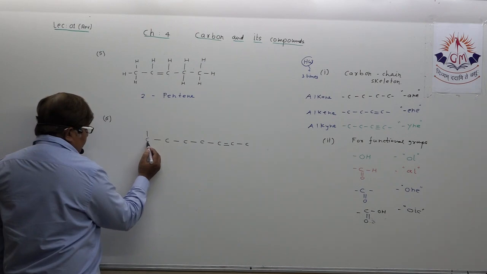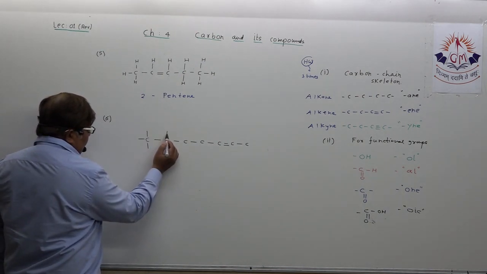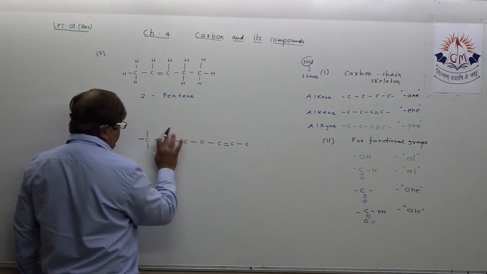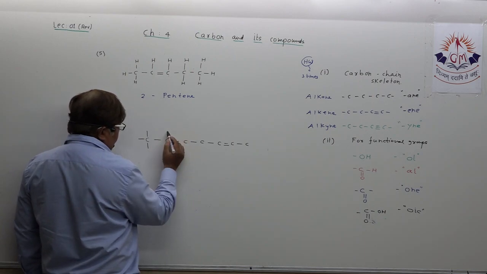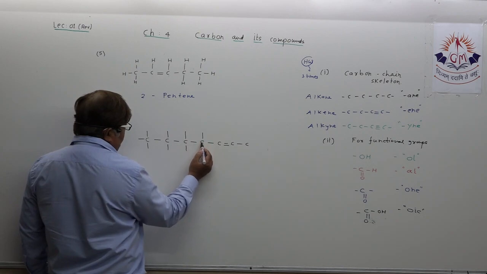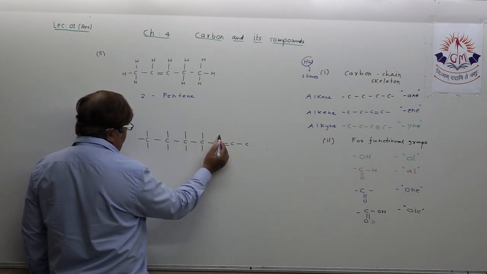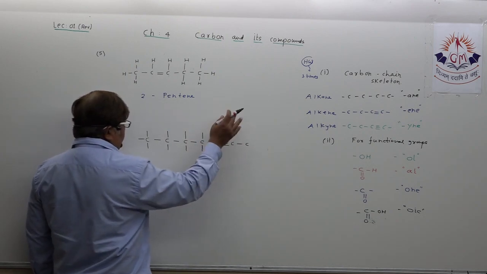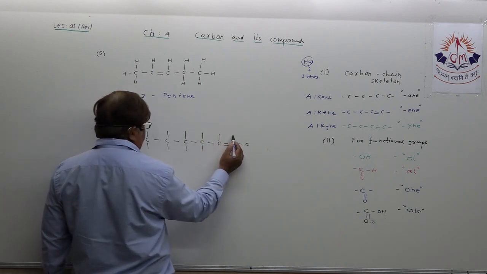Now, dear student, I have drawn the structure here, consisting of seven carbons. C6 is hexene, but C7 means heptene.